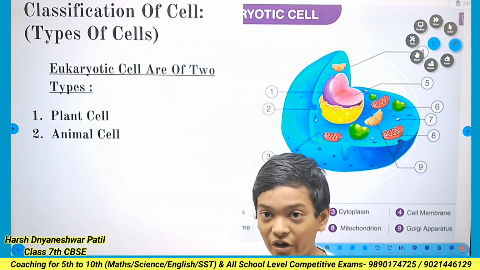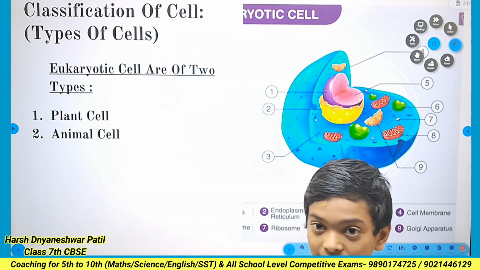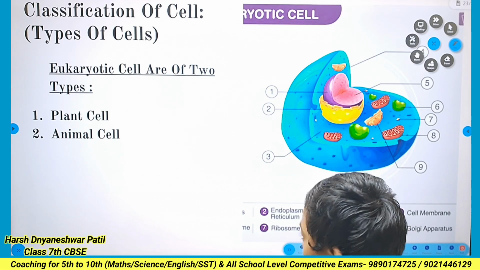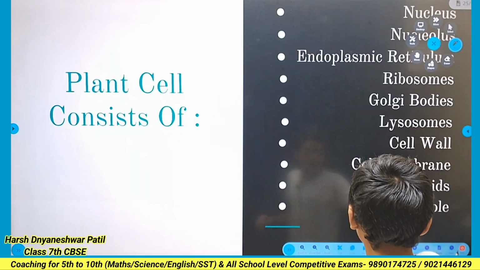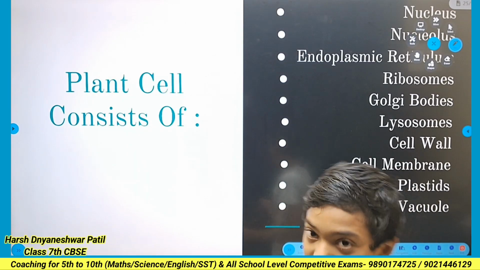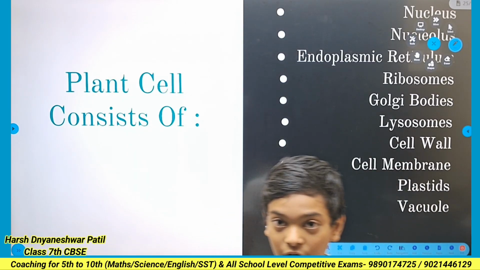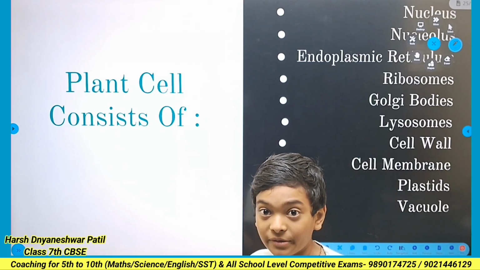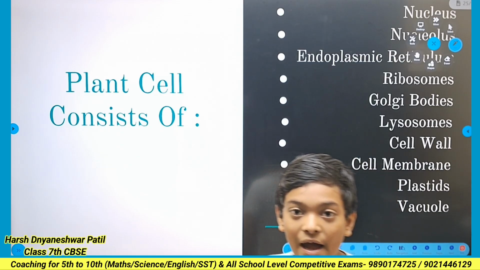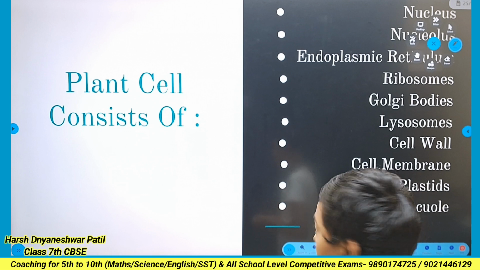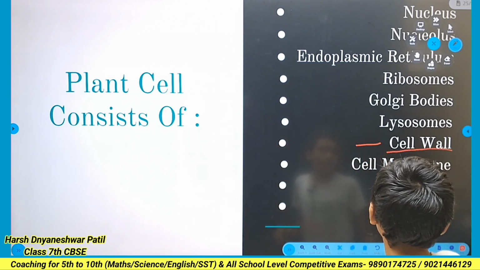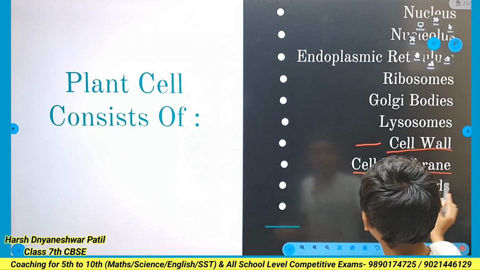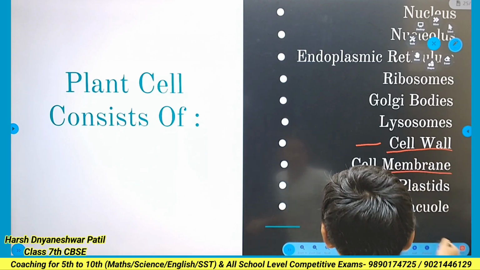There are mainly two types of eukaryotic cell. First is the plant cell and the second is the animal cell. The plant cell also consists of the nucleus, nucleoid, endoplasmic reticulum, ribosomes and the cell wall. The cell wall is not present in the animal cell, but the cell membrane is present in the animal cell.